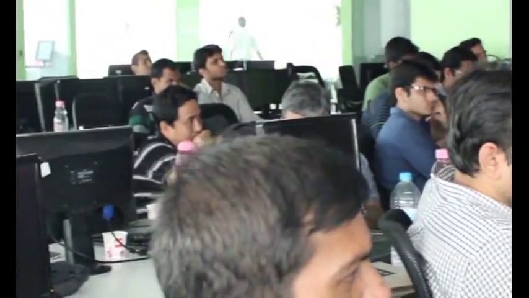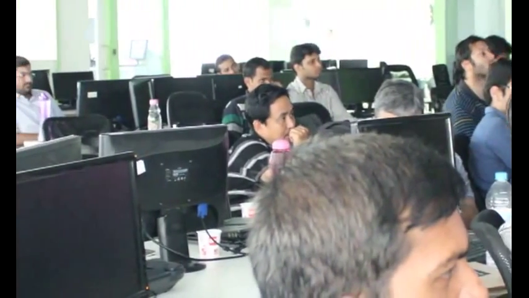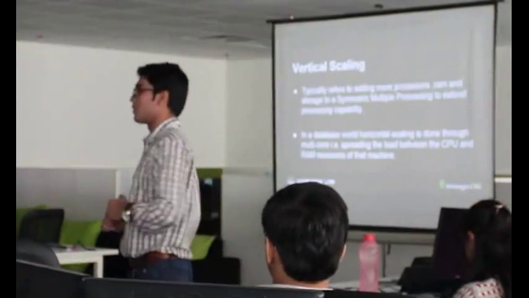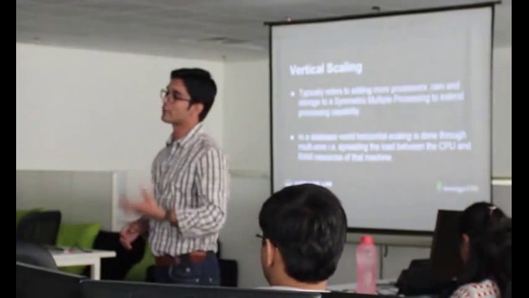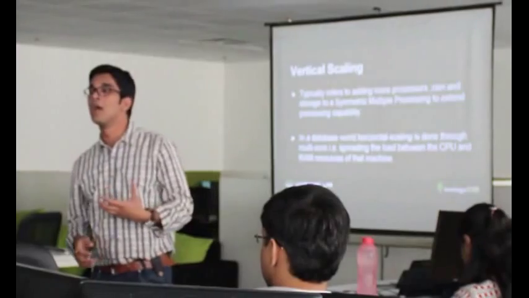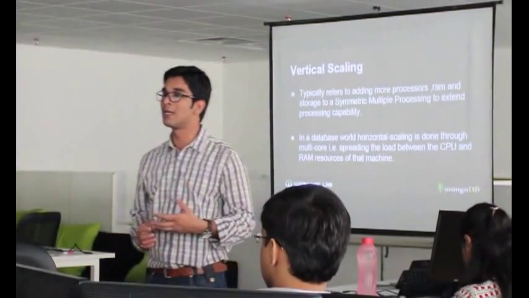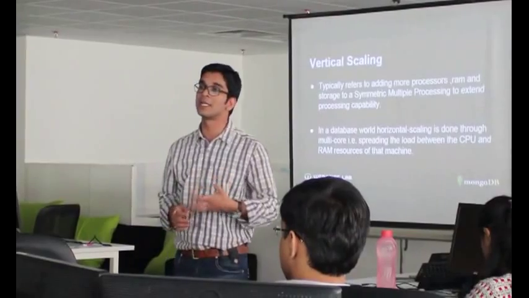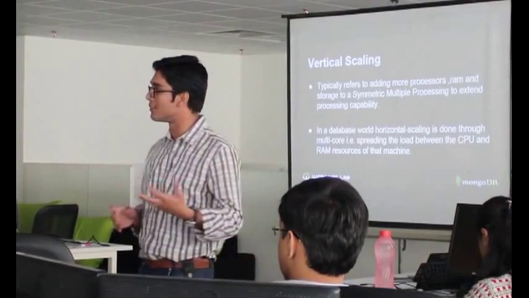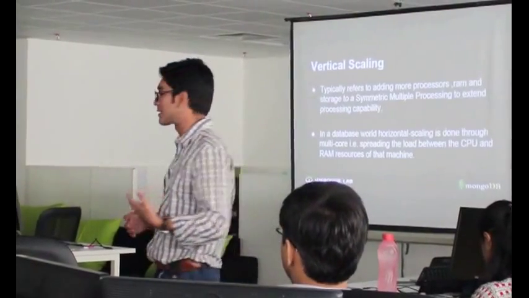So we just covered a little bit about horizontal and vertical scaling. Now, how is scalability achieved with MongoDB? How do you scale MongoDB? You can add more processors or RAM and get certain processing capability. Let's say your process is taking 1 GB of RAM and your server is getting an outage. What you can do is increase your server size from 1 GB to 2 GB. That is how you do vertical scaling.